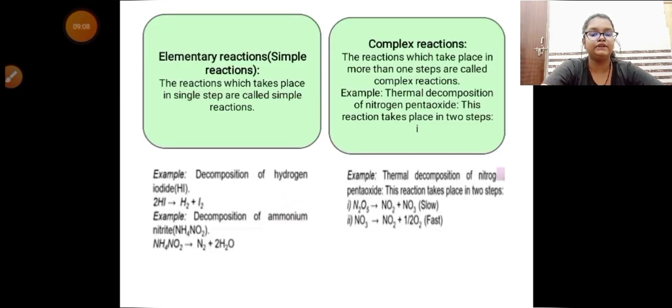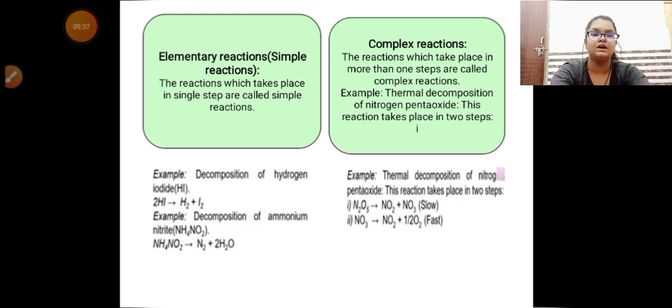Now the classification of reactions on the second category, elementary reaction and complex reaction. Now elementary reactions are those reactions which take place in a single step, called simple reaction or elementary reaction. Elementary reaction को simple reaction भी कहते हैं. Now example, decomposition of hydrogen iodide and decomposition of ammonium nitrate.